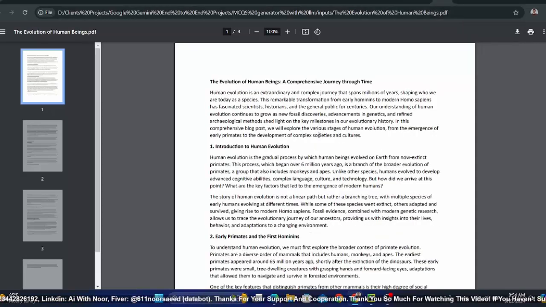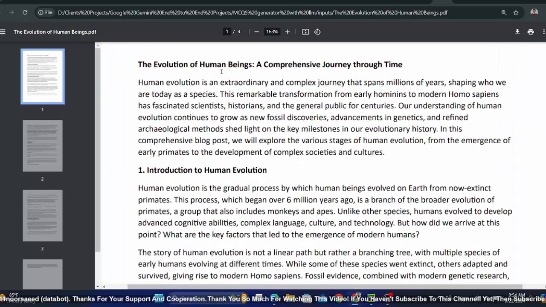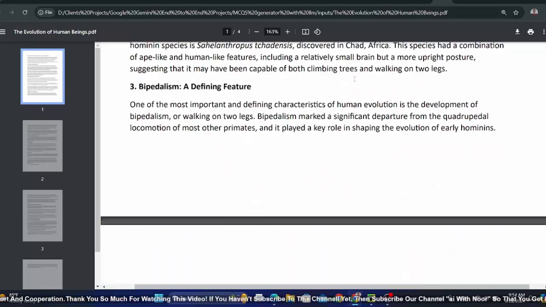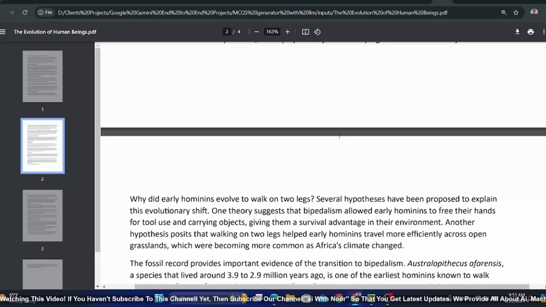This one. So this is the PDF file in which we have a lot of text related to human beings' origin or evolution. You can see it has a lot of text. Now from this text we will be generating MCQs in the sense that we will generate a question with 4 options and one will be correct.